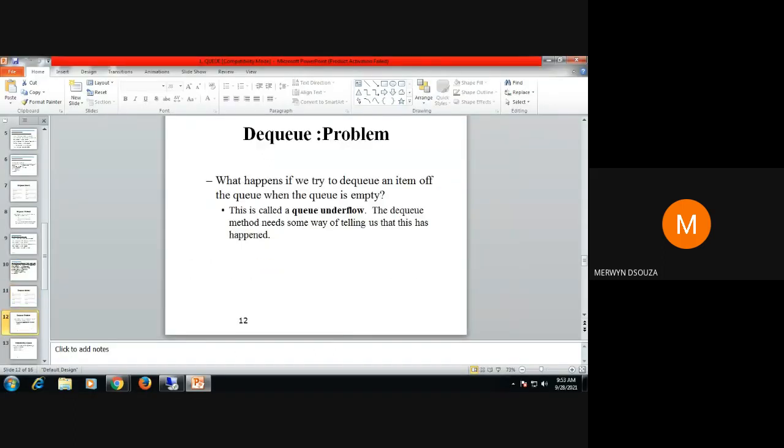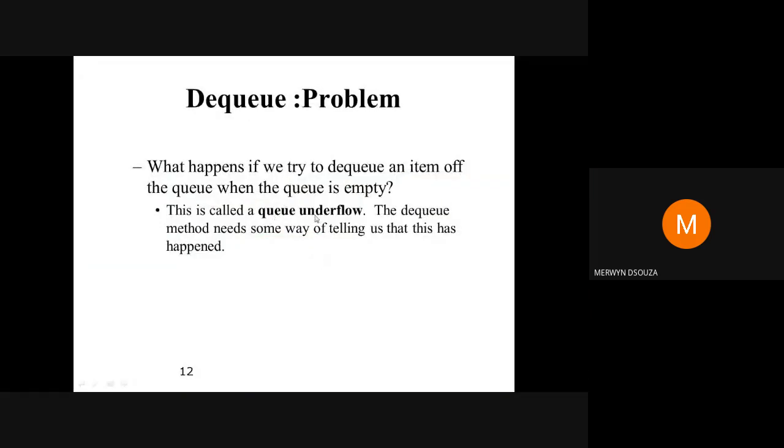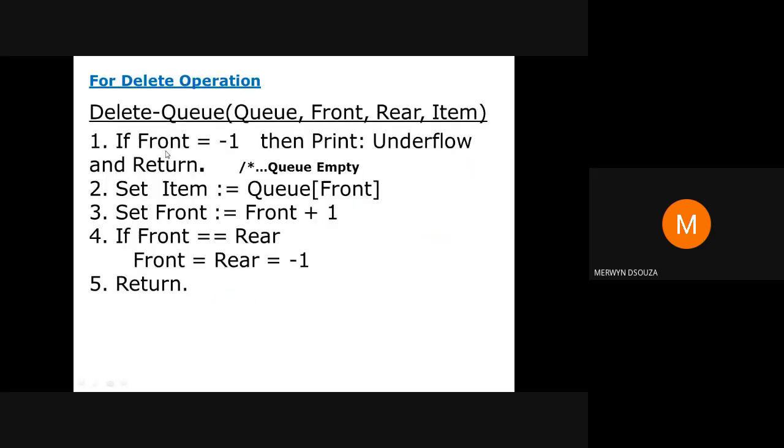Similar to stack underflow, we have queue underflow. So what is queue underflow? When you try to delete from a queue when the queue is empty. That condition is checked here. We just check if the value of front is equal to -1 when we are trying to delete. If it is, then we print queue underflow and then exit the function.